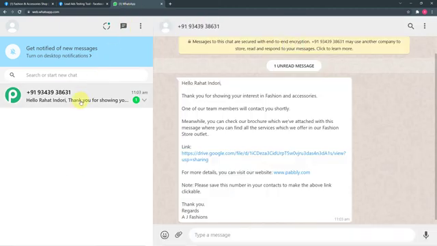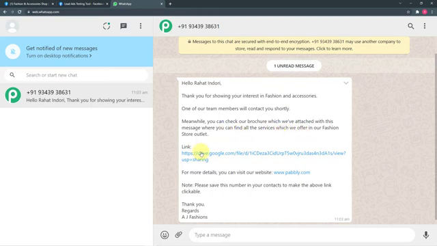Let's check what is in the message, and it is saying, hello Rahat Indori Saab, thank you for showing your interest in fashion and accessories. One of our team members will contact you shortly. Meanwhile, you can check our brochure which we have attached with this message, where you can find all the services which we offer in our fashion store outlet.